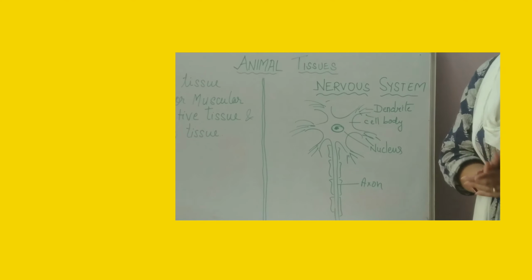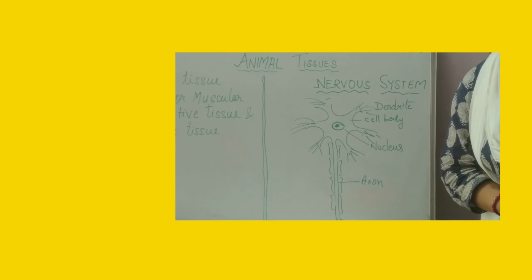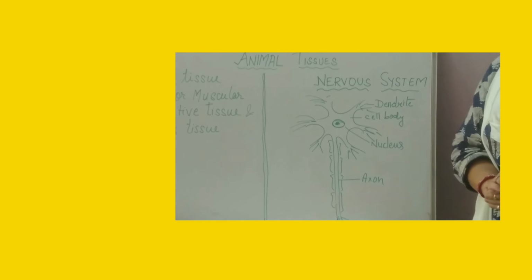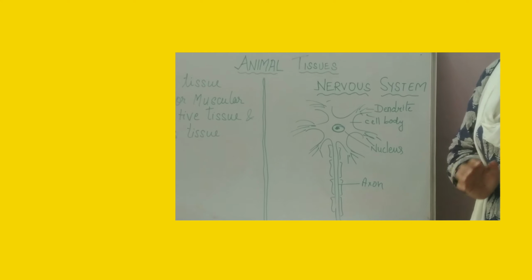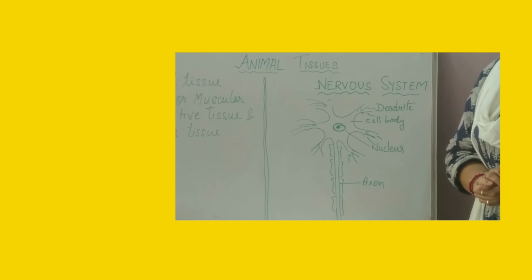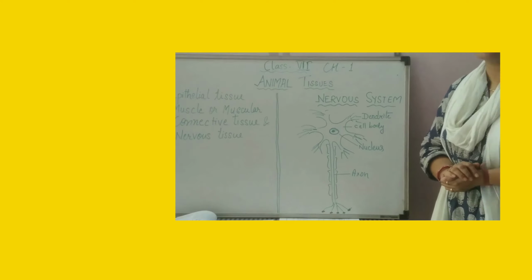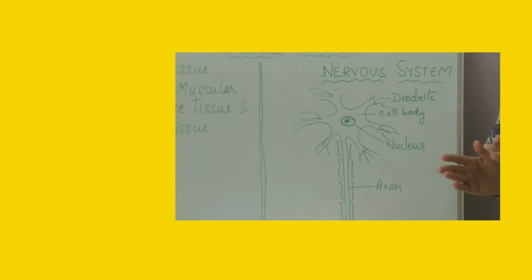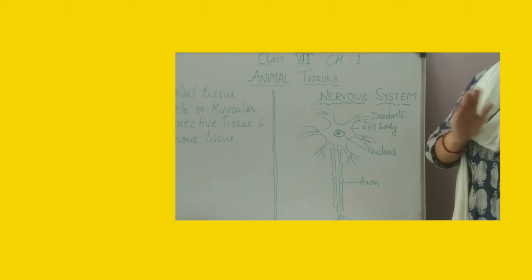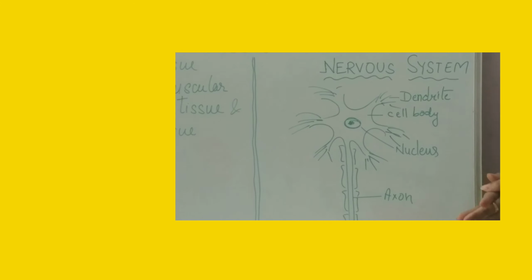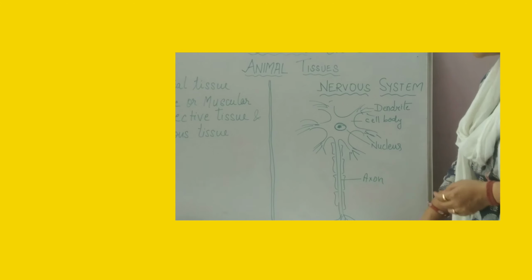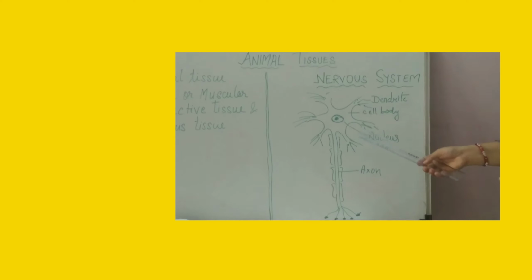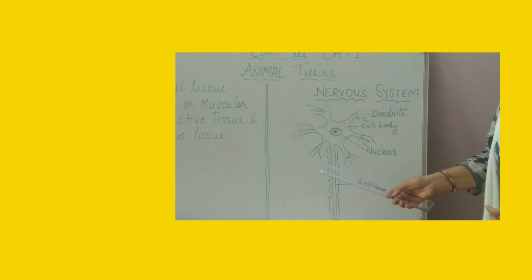Millions, billions of nerve cells work together and form the nervous system, and by that the impulse can be conveyed from one part of the body to another, as well as from the brain to the effector organ or from the effector organ to the brain, vice versa. So today we are going to discuss the structure of the nerve cell.